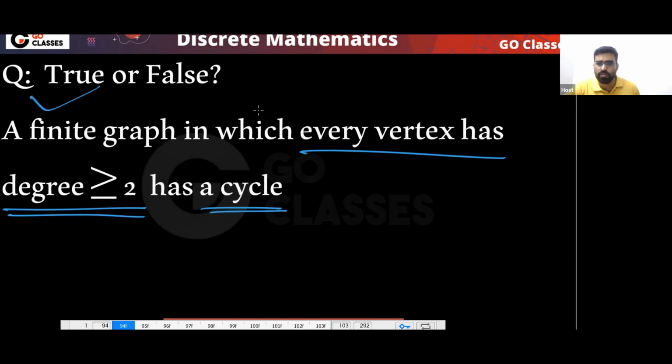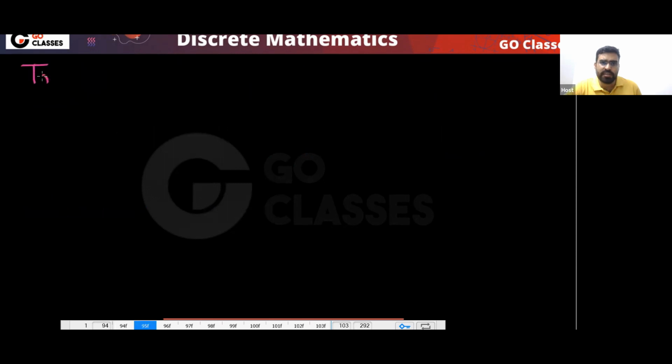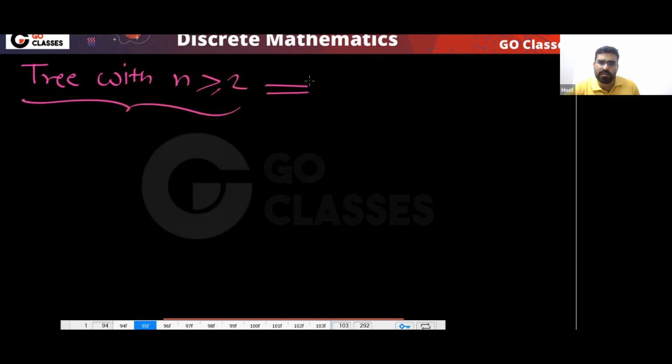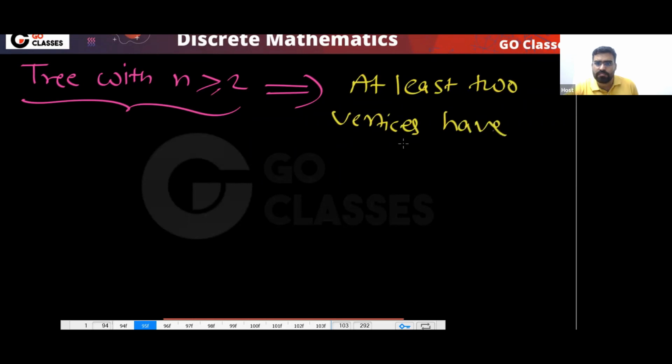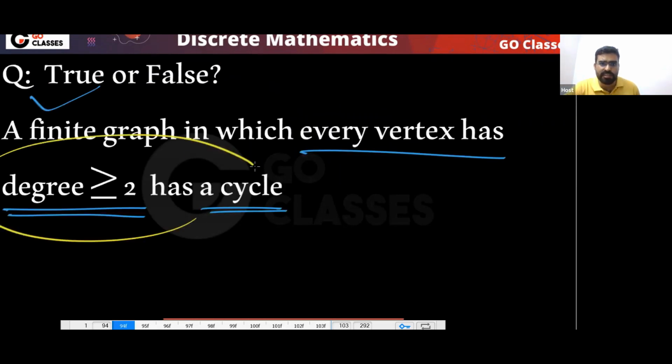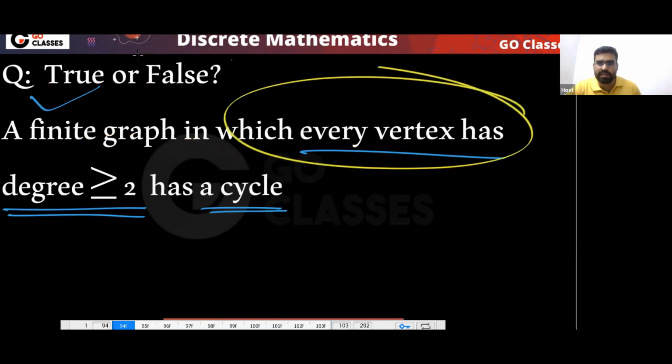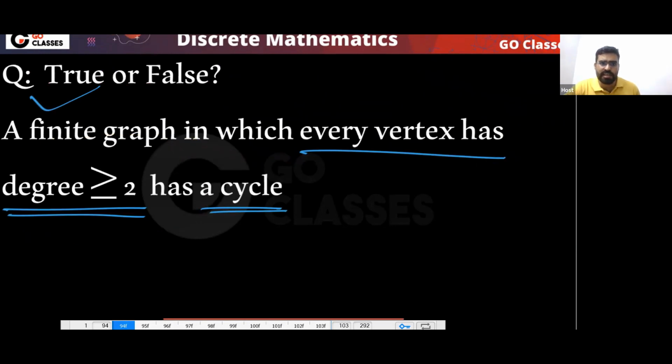This statement is also true, because you know that if you have a tree with n greater than or equal to 2, then definitely at least 2 vertices have degree 1. So if every vertex has degree greater than or equal to 2, then it has a cycle. Yes, this statement is correct.